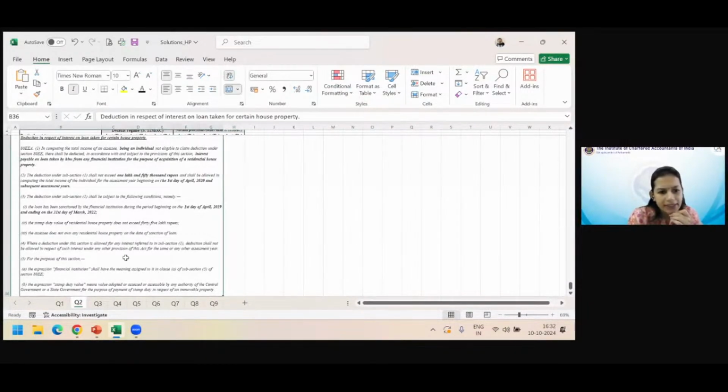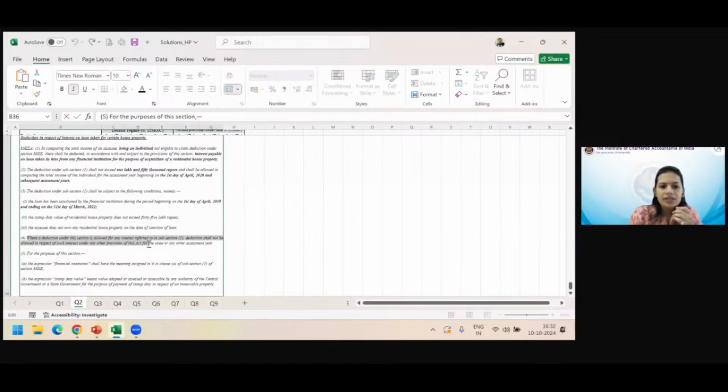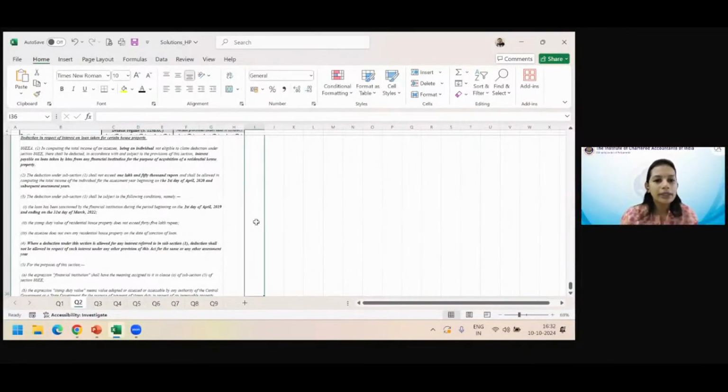See, where the deduction is allowed for any interest in this subsection, it should not be allowed under any other provision for the same or any other assessment year. So that is for the cumulative figure, I am telling. 1,50,000 is a cumulative figure. It is one time. If you've claimed it in one year, you cannot claim it in any other assessment year or under any other section. Why are we thinking of this when we are calculating 24B? Because 24B is also a deduction for a similar kind of thing. You claim it once. You cannot claim it there and there and everywhere. So if you want to claim something under 80EE, then you don't have to reduce it from 24B. Same thing cannot be claimed more than once, right?